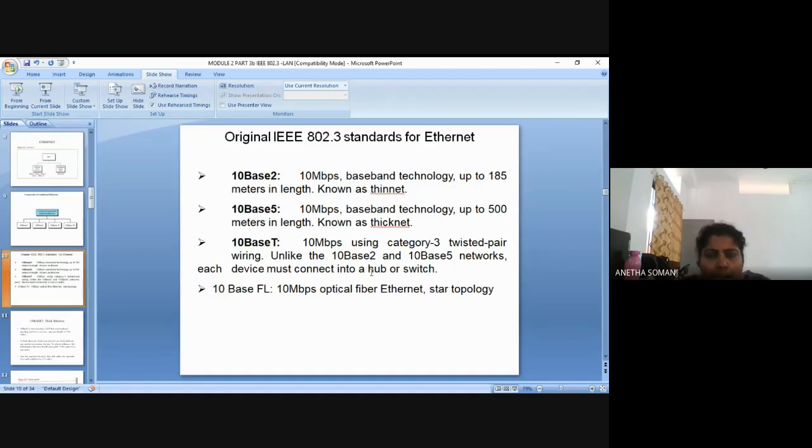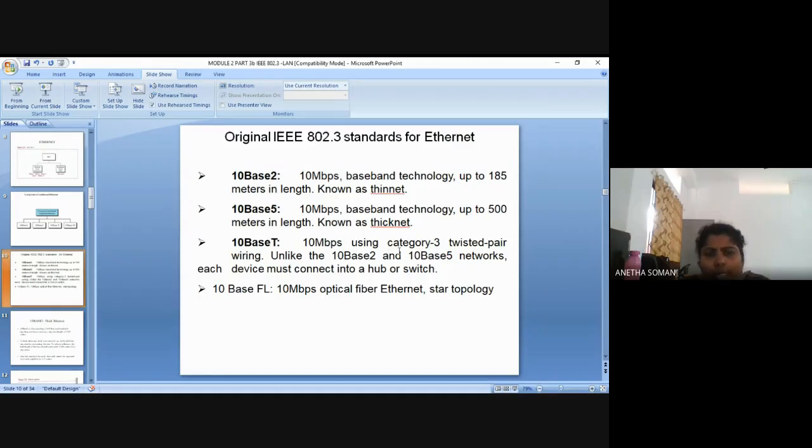And it is known as ThinNet, Thin Ethernet. In short, you can call it ThinNet. You're going to study all these things in detail. So now just understand 10 base 2. The meaning is 10 Mbps, baseband technology, length is extended to 200 meters or 185 meters. Now 10 base 5 means 10 Mbps, baseband technology up to 500 meters in length, and that is called ThickNet, Thick Ethernet, or in short, you can call it ThickNet.